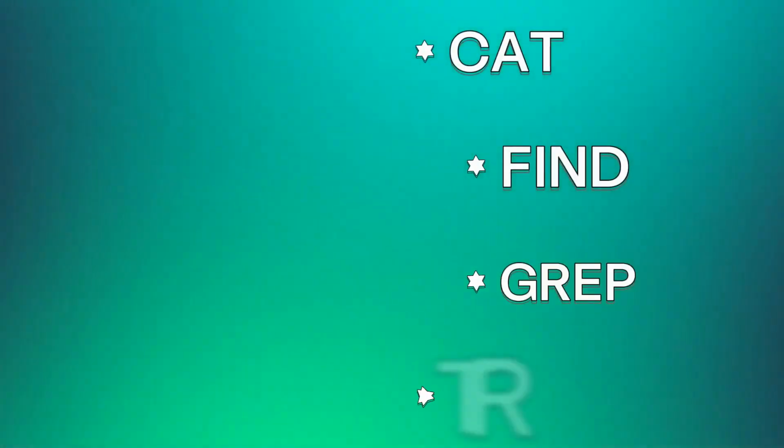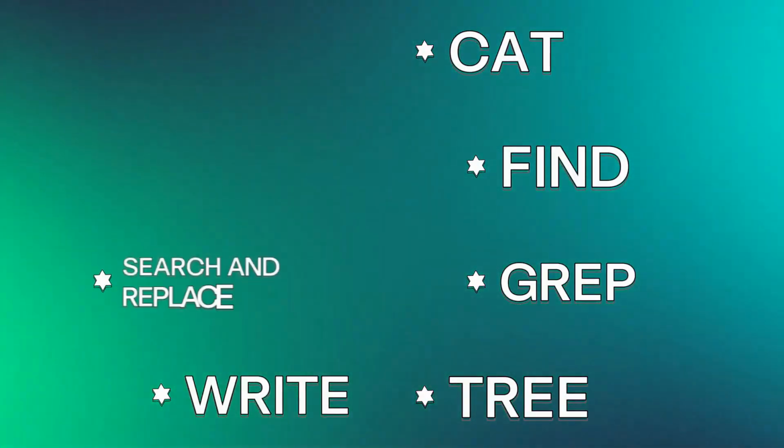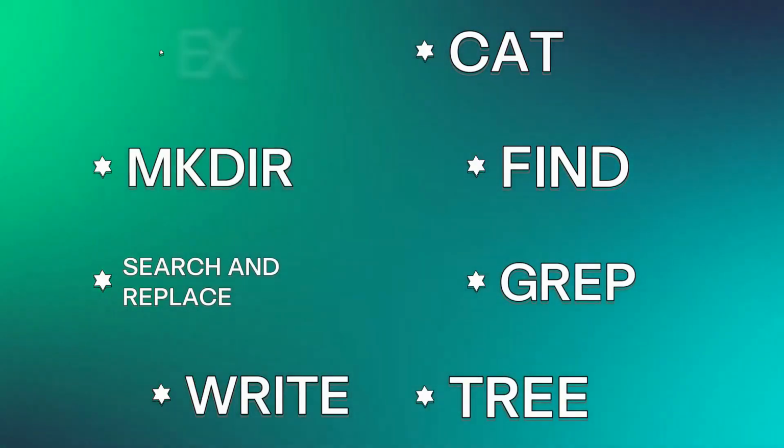A context agent only has 8 tools: cat, find, grep, tree, write, search and replace, and make directory. And then the last one is execute code. And we basically give the context agent a secure directory and a secure sandbox where it can do its own thing. And it can explore its environment, access web servers, and explore everything it needs to fulfill your prompts. Then you can communicate with it, make sure it's doing what you want, and then you can lock it. And essentially now you have an agent from scratch and you didn't write any code.